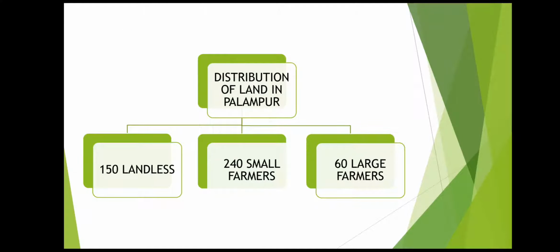Distribution of land in Palampur has also been mentioned. As you just now saw that there are 450 families in Palampur, out of which 150 are landless, 240 are small farmers and 60 are large farmers.